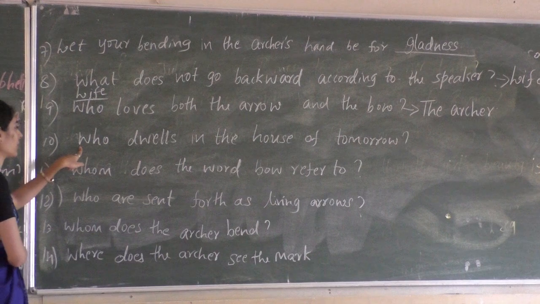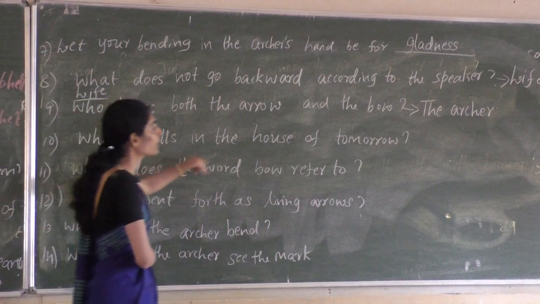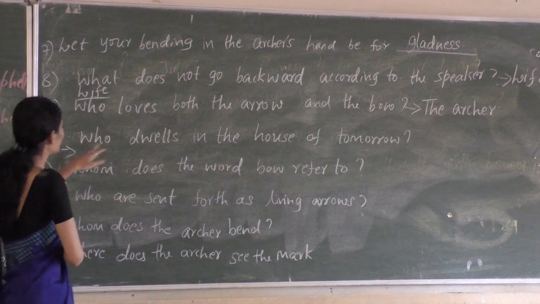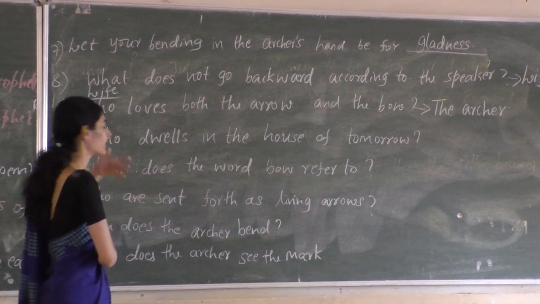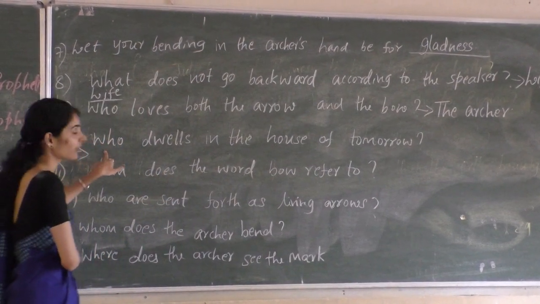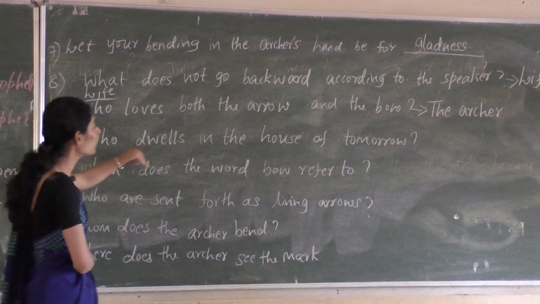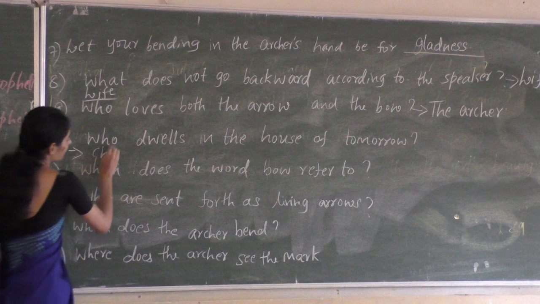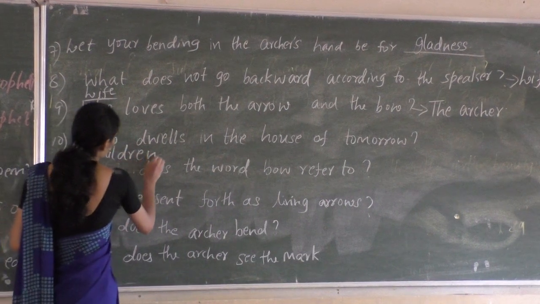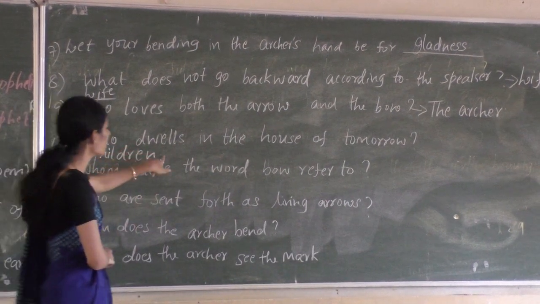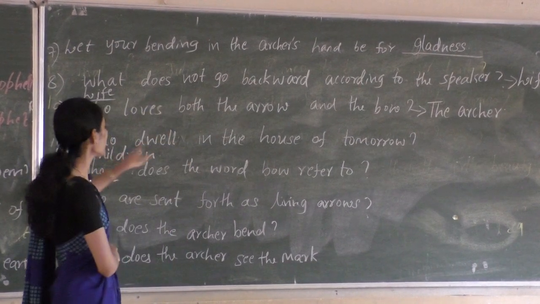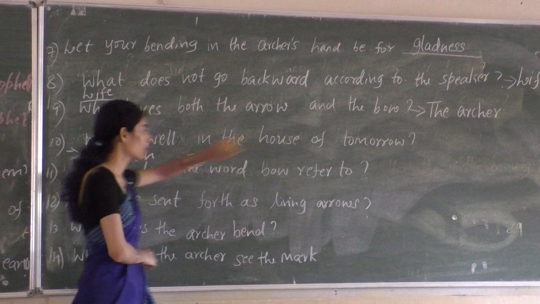And the 10th question, who dwells in the house of tomorrow? The same thing, but the question is twisted here, right? So it can be asked in any way, as I said earlier. What is the answer for this question? Who lives in the house of tomorrow? Obviously children. So children dwell in the house of tomorrow.